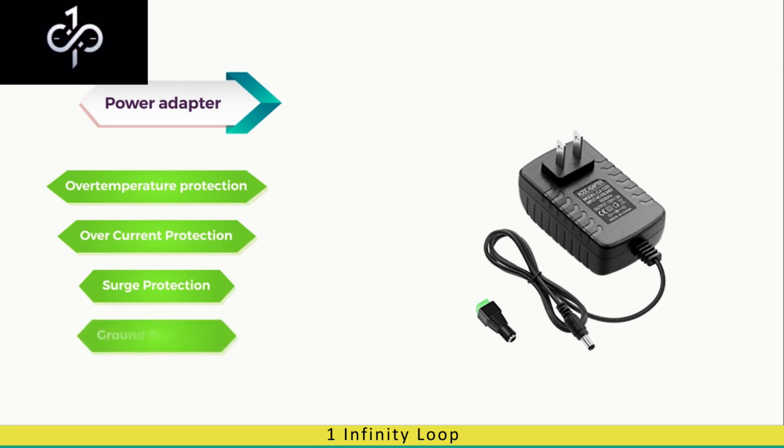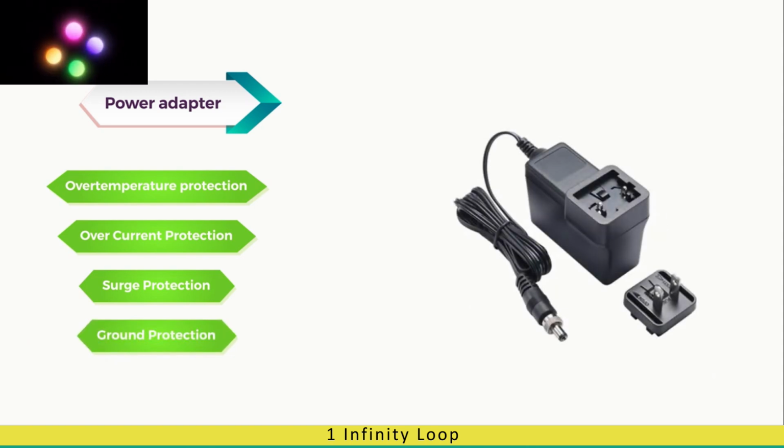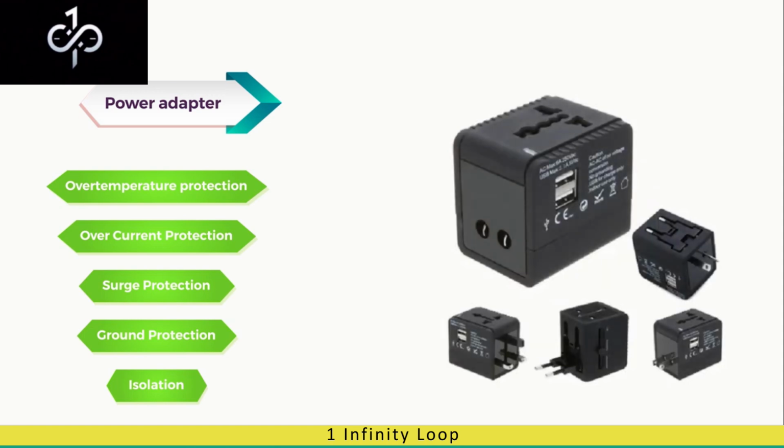Fourth, ground protection. Ground protection means that the device is well connected to the ground. This is achieved by using a protective conductor to dump the DC current to ground. Fifth, isolation. Isolation of adapter from the rest of the circuit ensures that the main device does not get affected due to power surge in the power supply or adapter. These characteristics ensure that the power adapter protects the device at all times from power glitches.